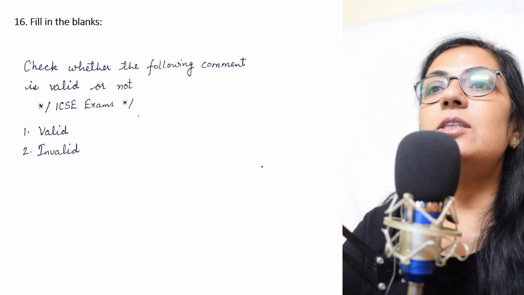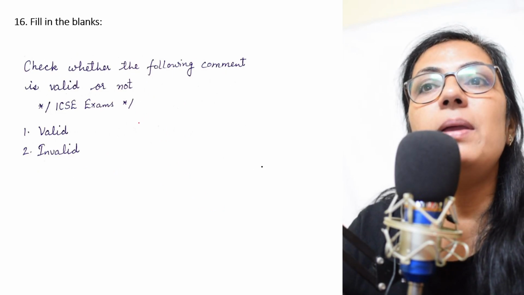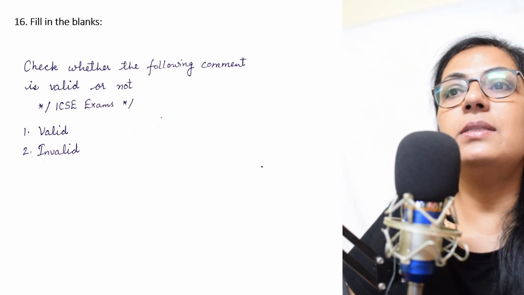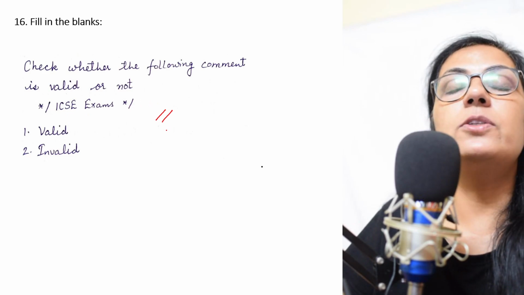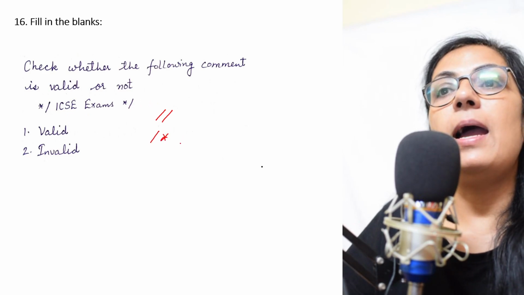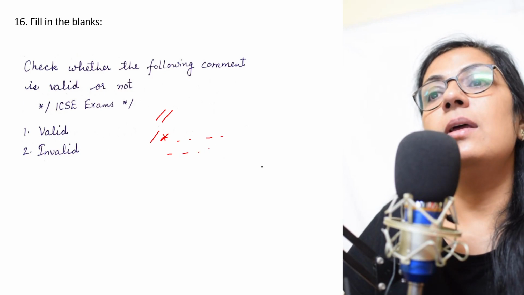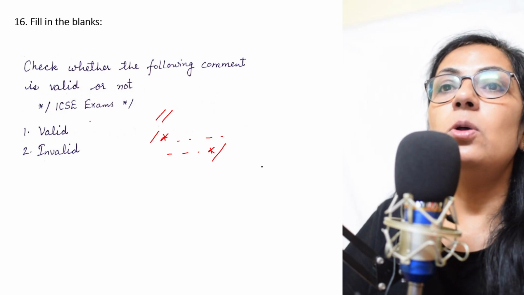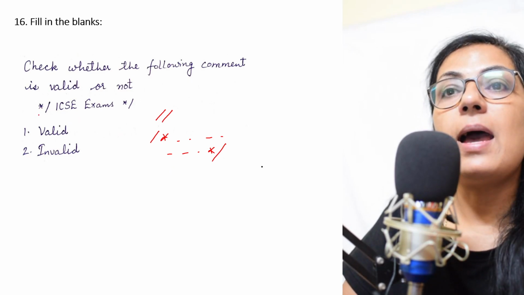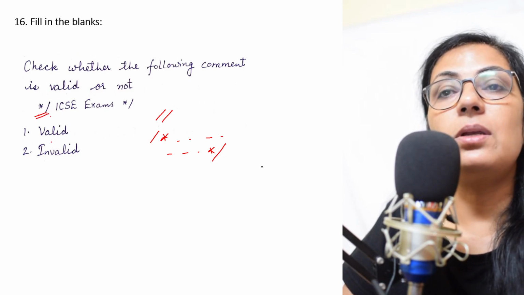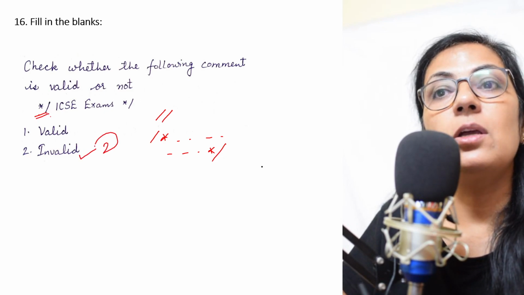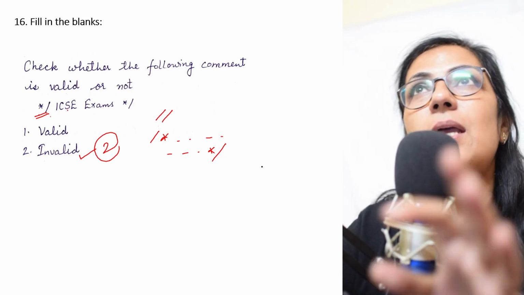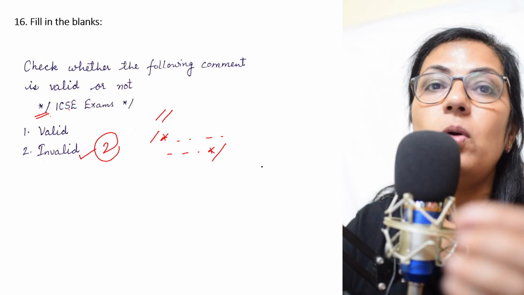Right? The next question. Check whether the following comment is valid or invalid. Children, the comment entries start with double slash for single line comment entry, and slash asterisk and asterisk slash for multi-line, which ends with asterisk slash. So here, if you see, it starts with asterisk slash, so it is invalid. Option 2 is the correct answer. We often get confused in slash asterisk or asterisk slash, so you should know what is the correct answer.